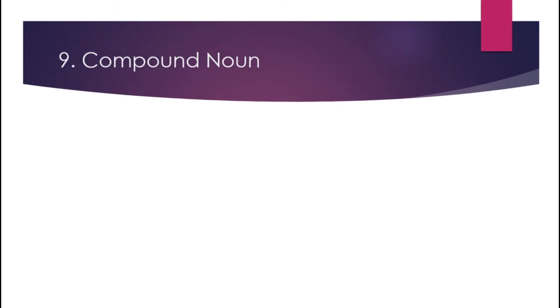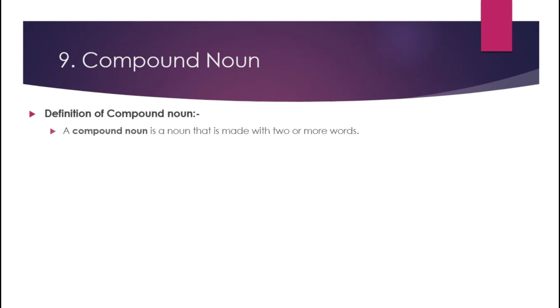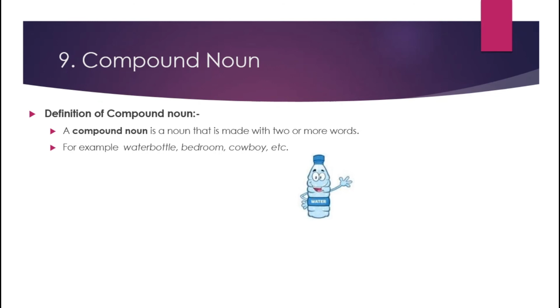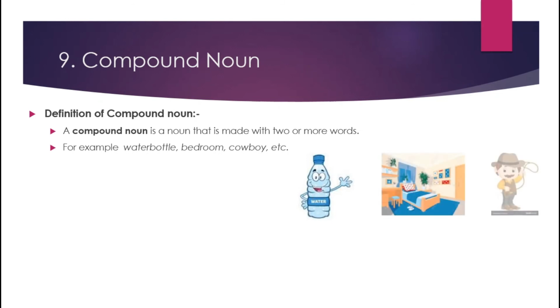Ninth one is compound noun. The definition of compound noun: a compound noun is a noun that is made with two or more words. For example, water bottle, which means a bottle of water, bedroom and cowboy.